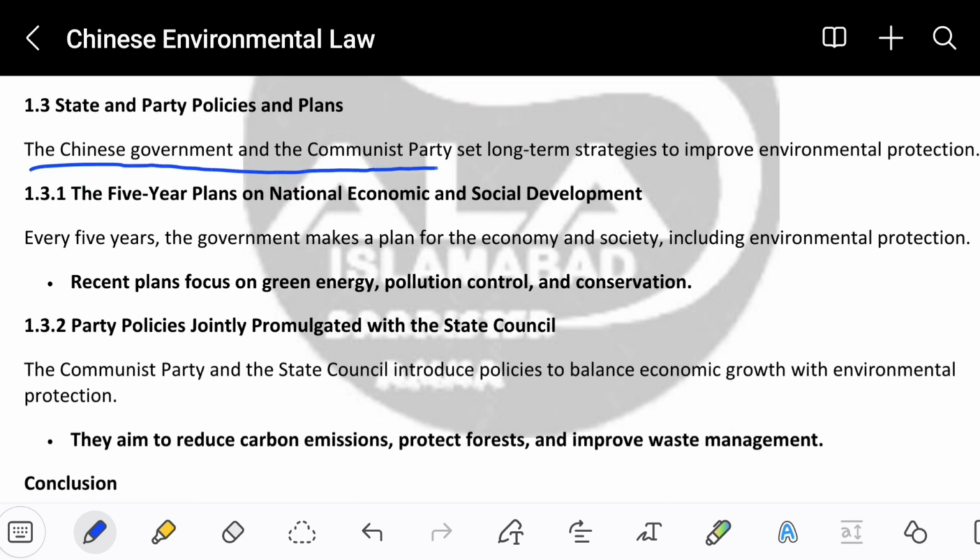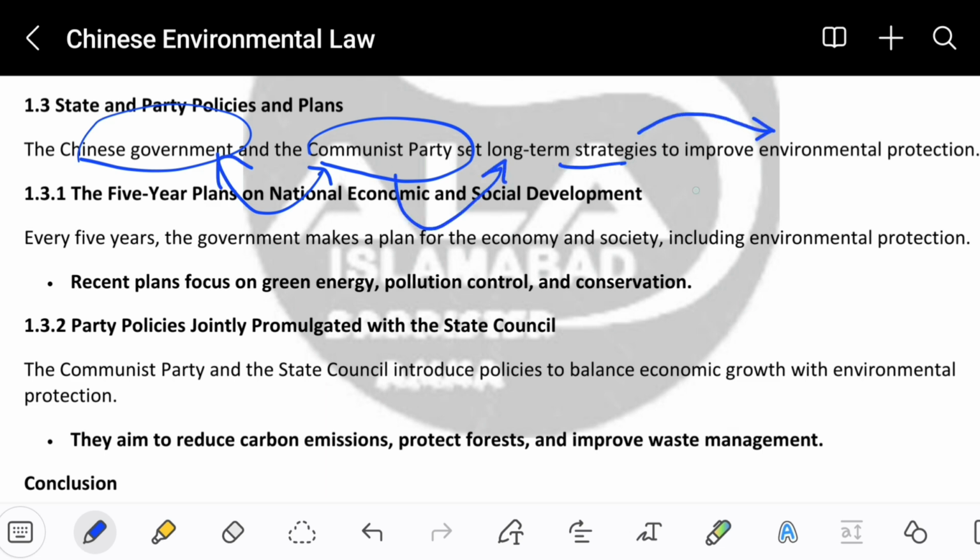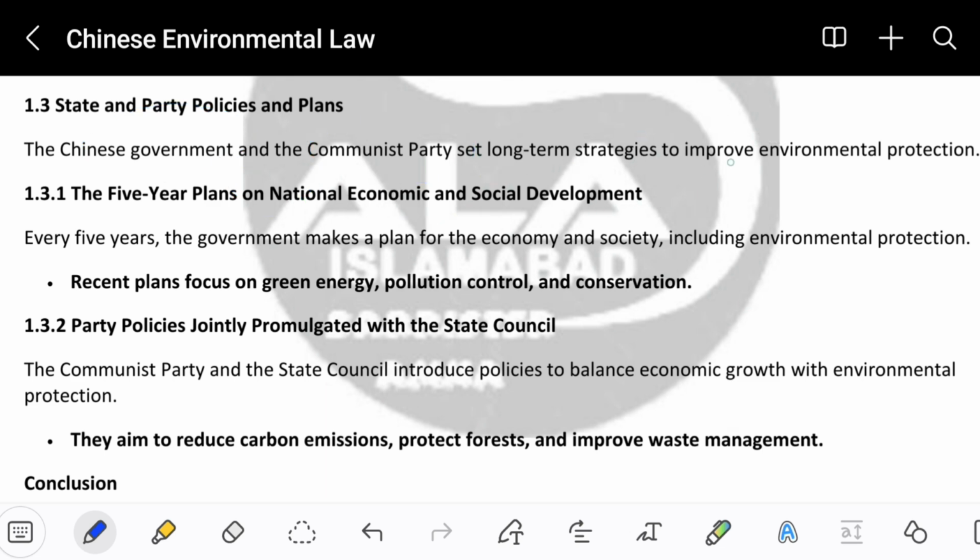Next heading is state and the party policies and plans. The Chinese government and the Communist Party set long-term strategies to improve environmental protection. So this line means the Chinese government, including the Communist Party, are both trying to make long-term strategies to improve environmental protection. Short-term strategies are those in which there is only a smaller solution to solve the environmental problem. But with long-term strategies, environmental protection can be saved for a longer term. For a longer period, the environment shall remain protected.